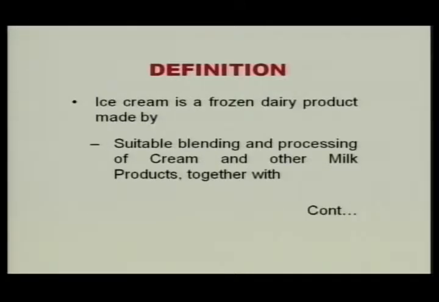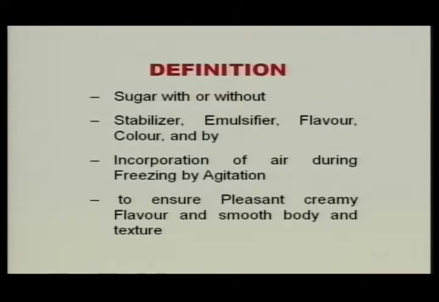We can also define ice cream as a product made by suitable blending and processing of cream and other milk products together with sugar, with or without stabilizer, emulsifier, flavor, color, and by incorporation of air during freezing by agitation, with the objective that the end product should have pleasant creamy flavor and smooth body and texture.